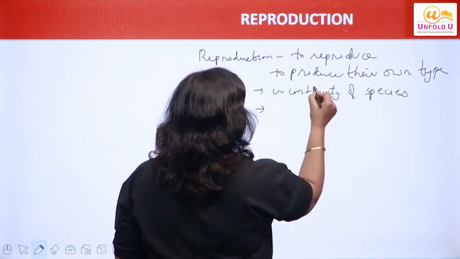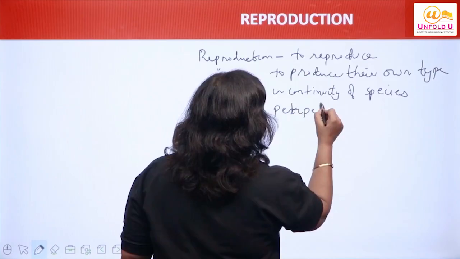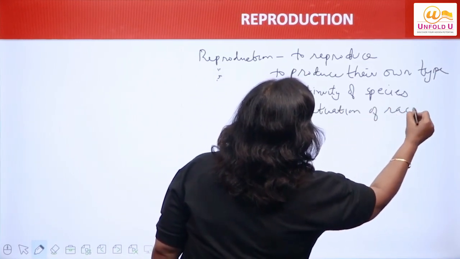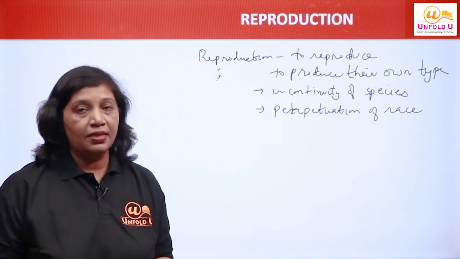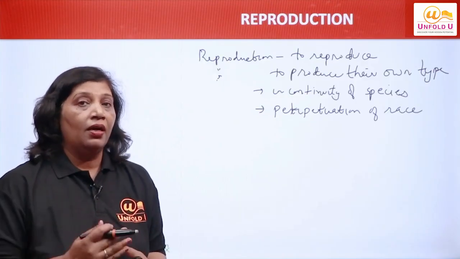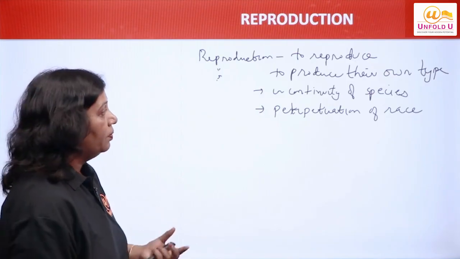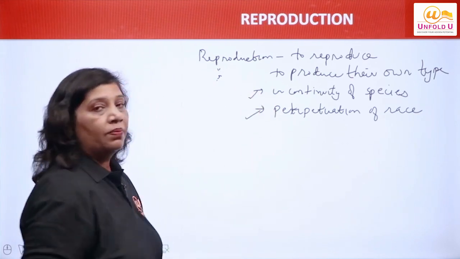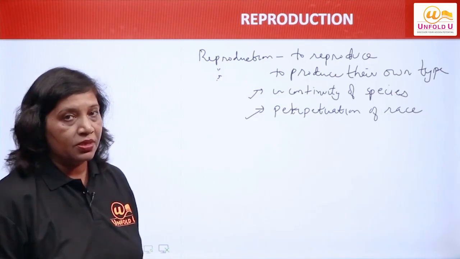It helps in perpetuation of race, right? To produce their own kind, to continue the cycle of birth, growth, reproduction and death. So we reproduce to maintain the species, for the continuity of species, for the perpetuation of the race. So is that clear? Why we reproduce, right?